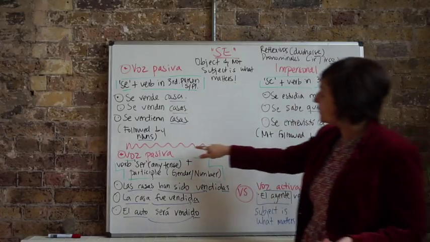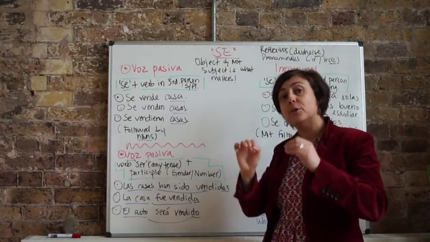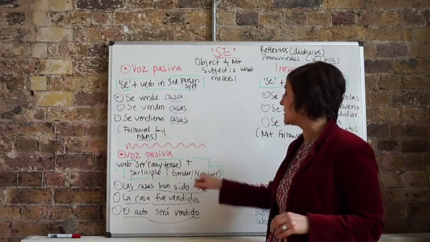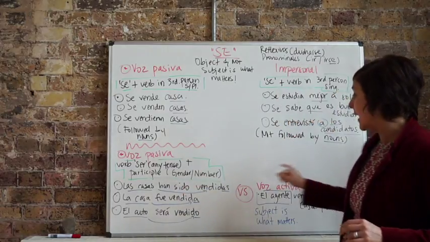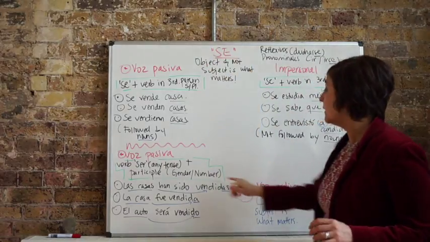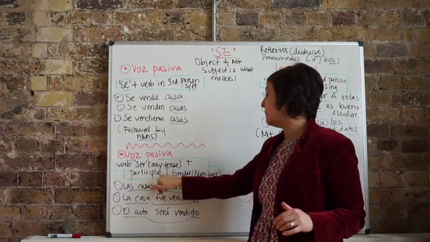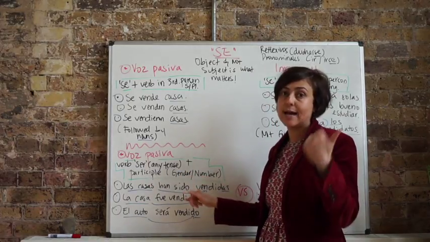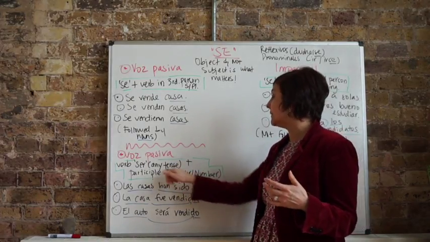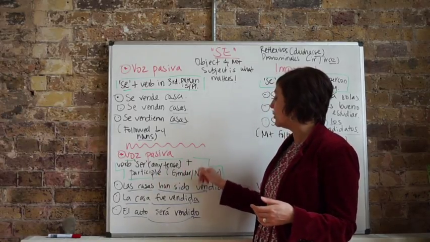We're going to go now to voz pasiva. This one is the one that is pretty much copy-paste translation-wise from the Spanish to the English. How we build it is different. We don't have the pronoun se here, but we have the verb ser in any tense plus the participle, alright, which is ado or ido. The important thing here in terms of the participle is that it will react to gender and number.